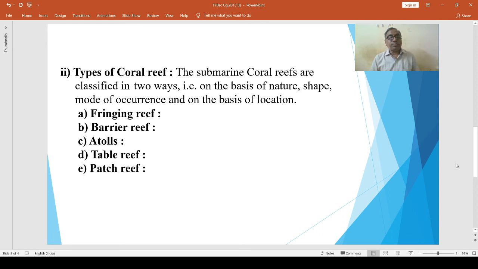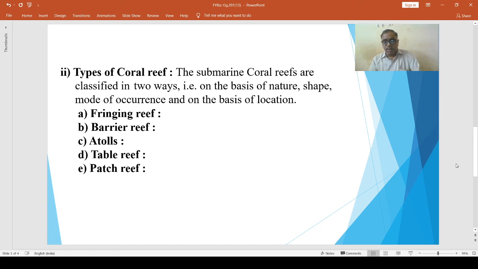Then the distribution of corals. Coral reefs are estimated to cover very large areas. Coral reef distribution regions are the Great Barrier Reef region.